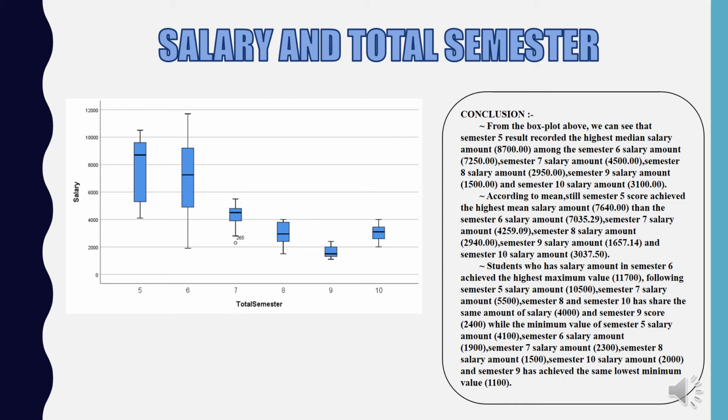Students who has salary amount in semester 6 achieved the highest maximum value, which is 11,700, following semester 5, which is 10,500, semester 7 5,500, semester 8 and 10 has the same amount of salary, which is 4,000.